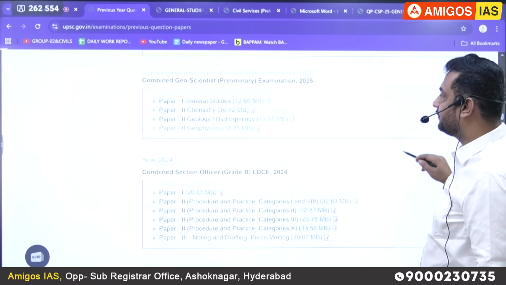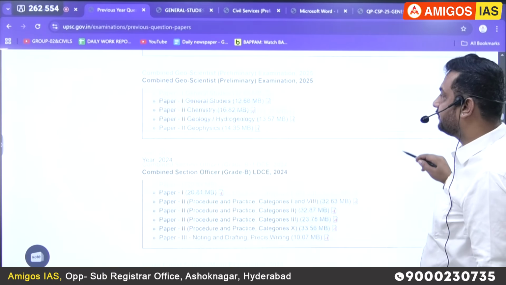the second question of last year asked: what are the causes of persistent high food inflation in India? Comment on the effectiveness of the monetary policy of the RBI to control this type of inflation. It's a combination of both: one is inflation and the second one is monetary policy. That's what I'm telling.